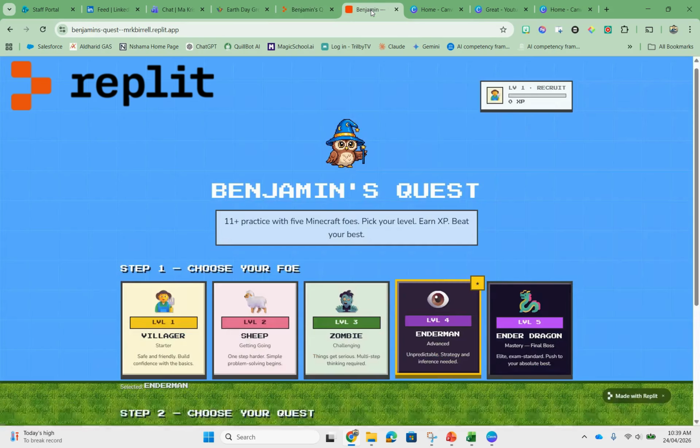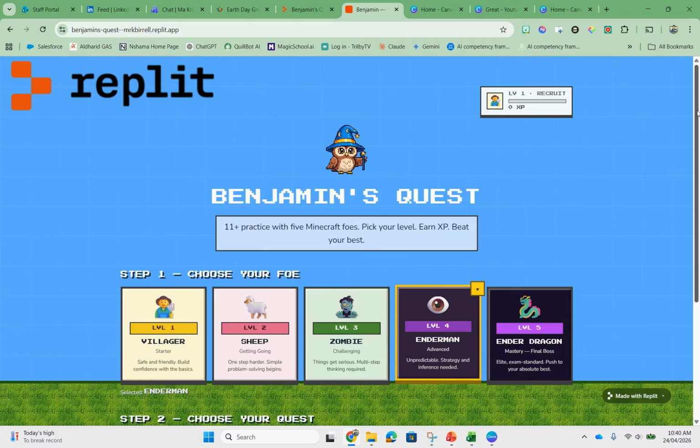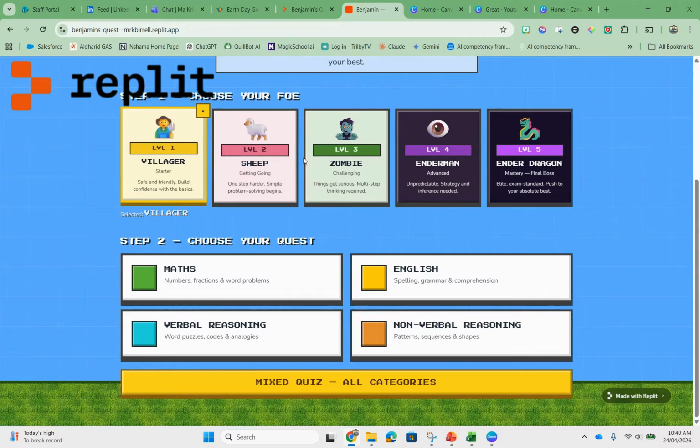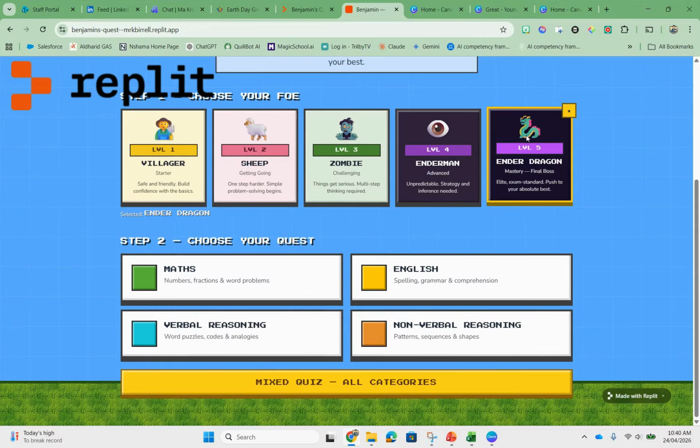So this is my son's app to help him with the 11 plus exams. He's been working hard studying and he's a massive Minecraft fan. So basically, we built the application step by step. He wants to have different levels of ability from level 1 villager all the way up to his favorite, the Ender Dragon. And if he chooses that one, you can then choose the topics you can work on within the 11 plus.